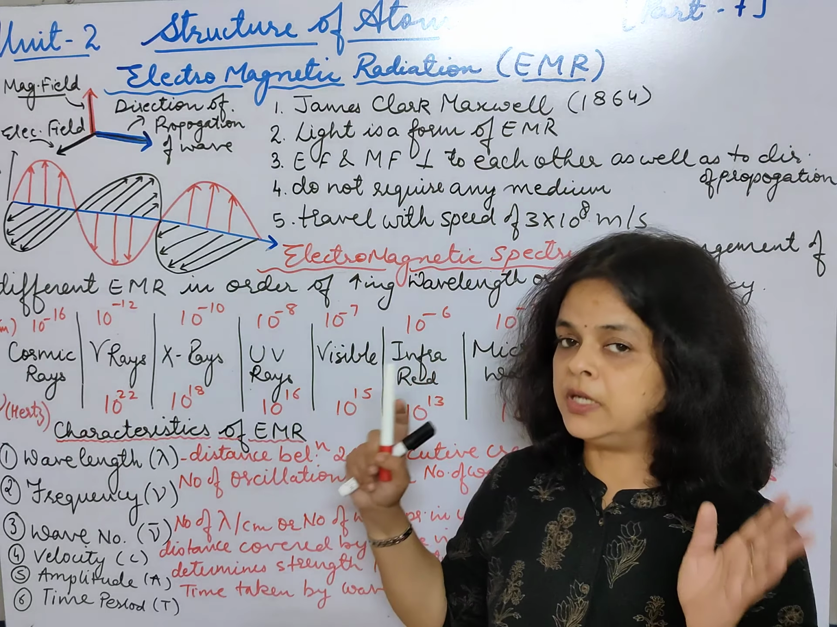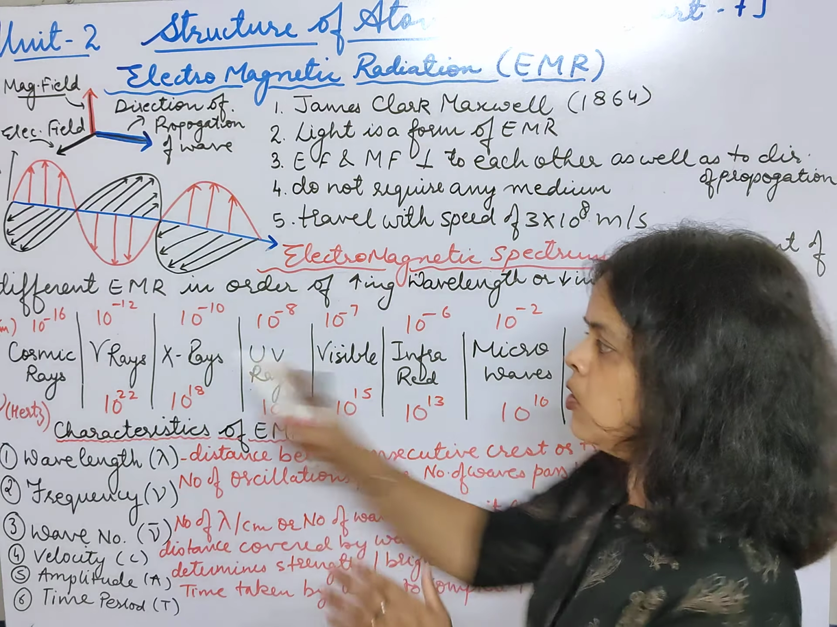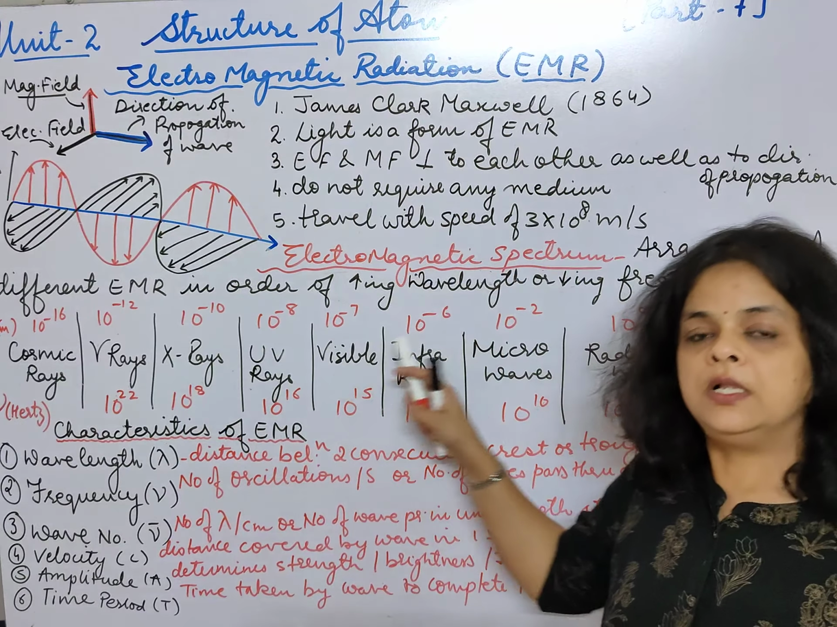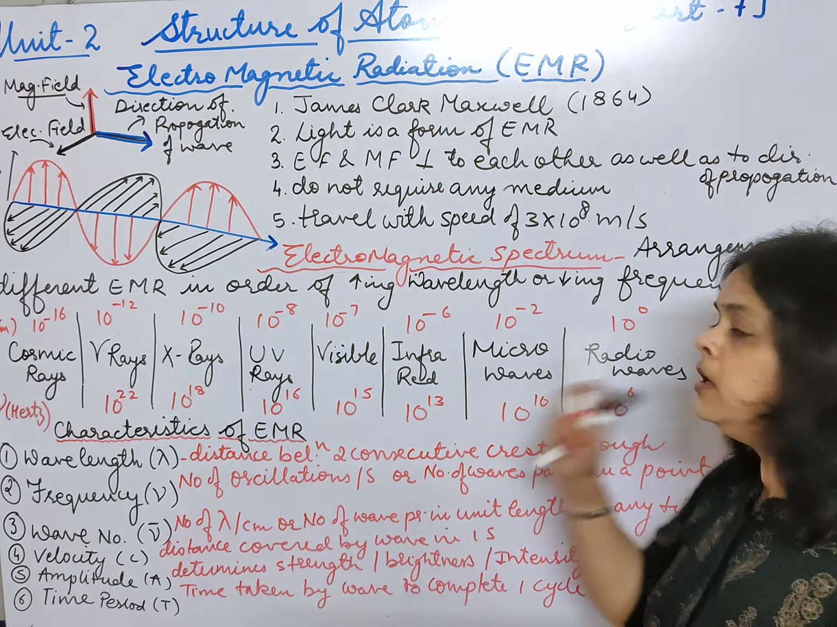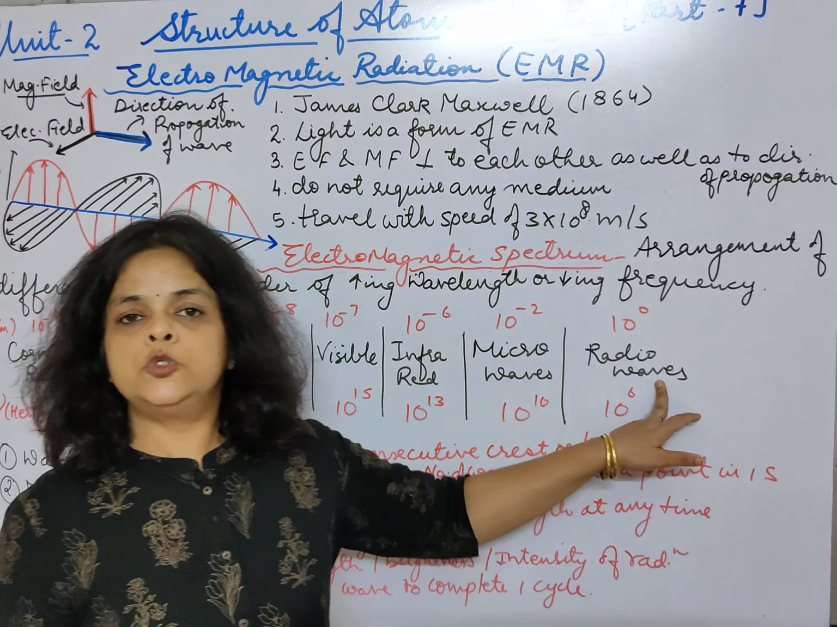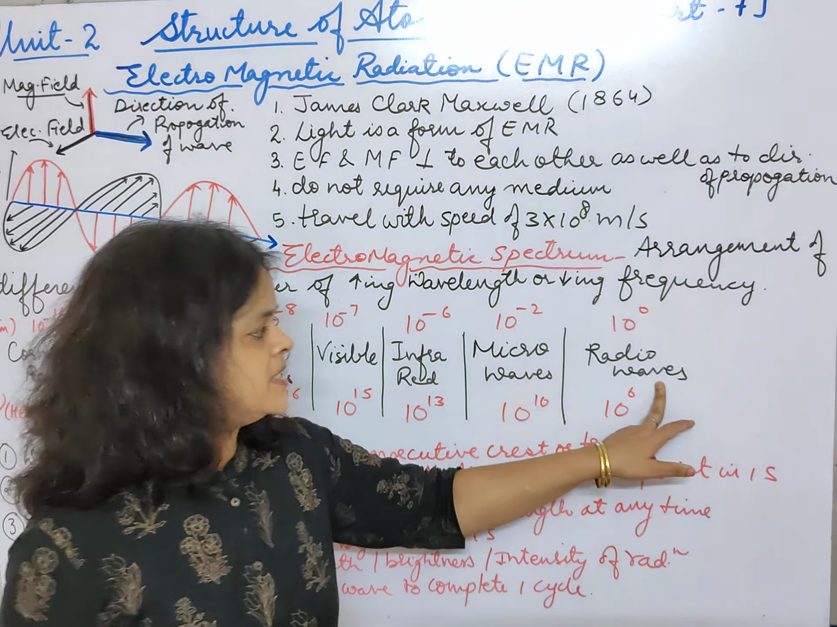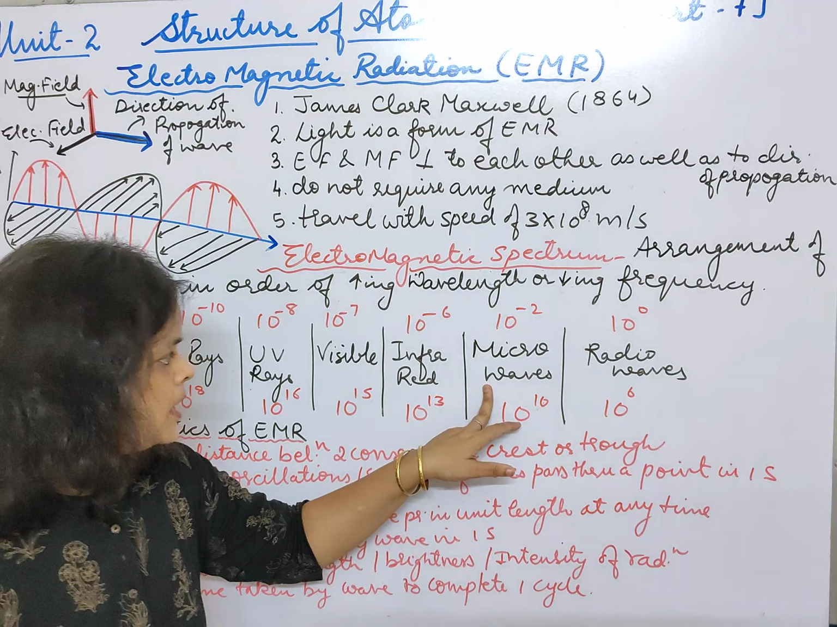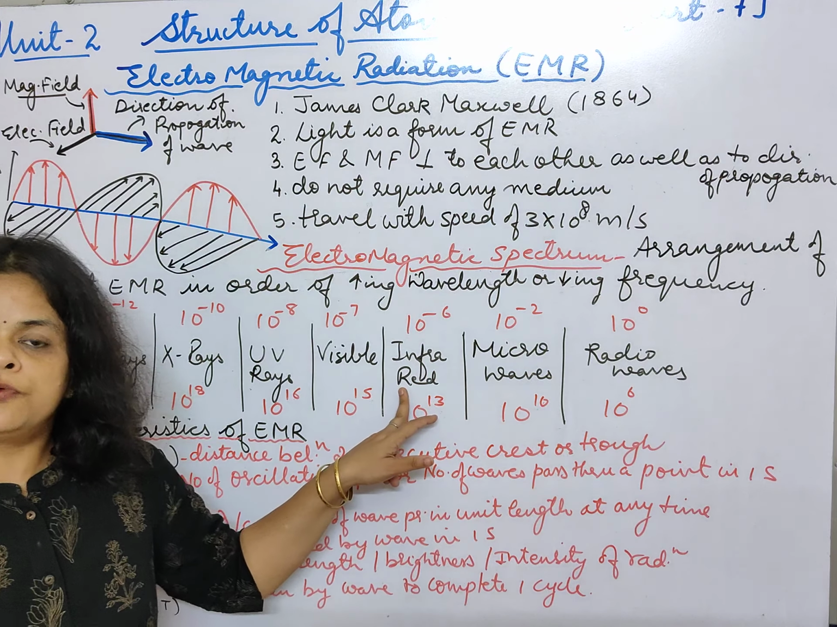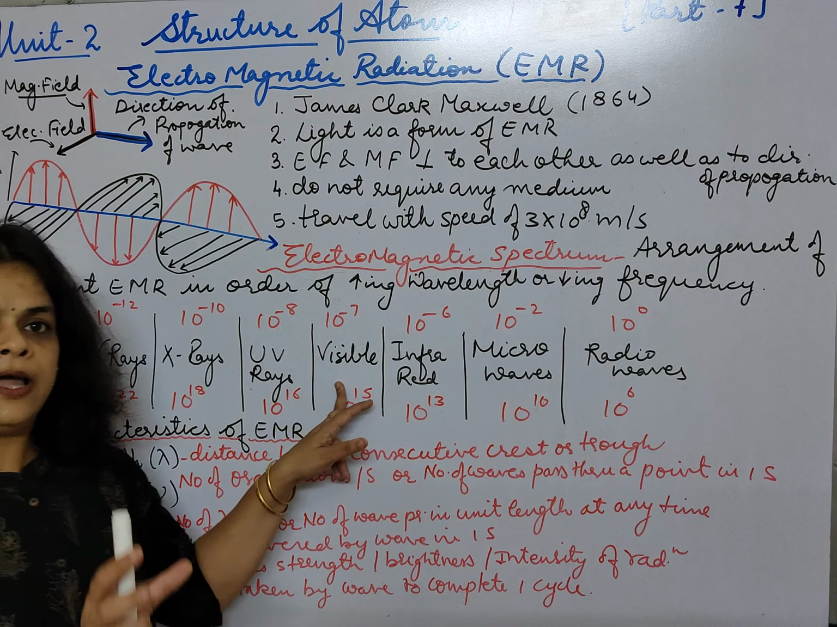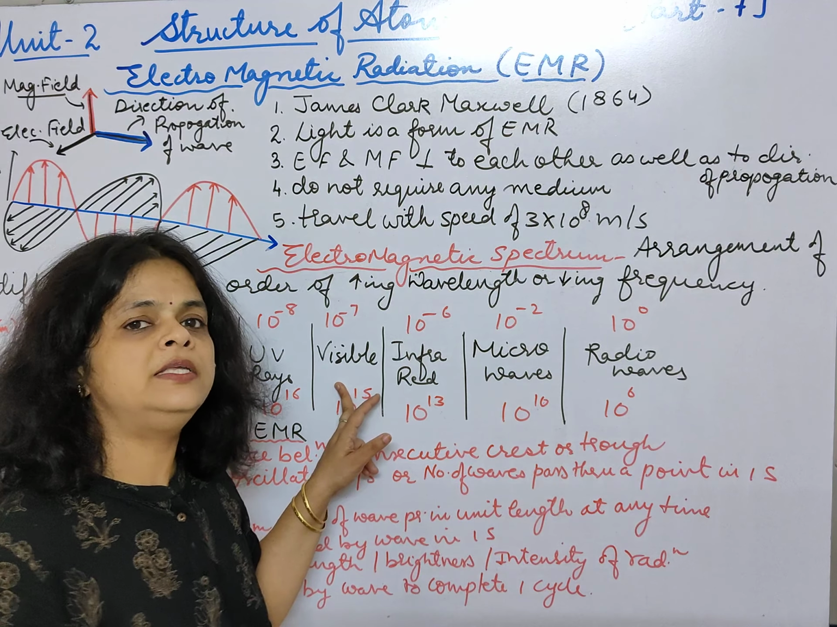Students, you should remember the sequence: cosmic rays, gamma rays, X-rays, then ultraviolet rays, visible, infrared, microwaves, and the radio waves. If we talk about the radio waves, this region is used for broadcasting messages and all that. Microwaves are used for radars. Infrared is used for heating purposes. The visible region is the portion of the light that only our eyes can detect.